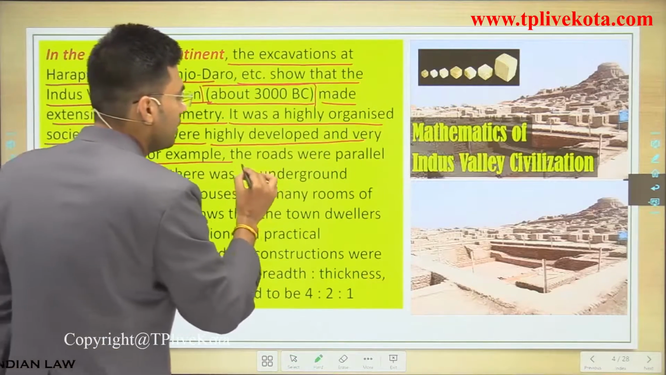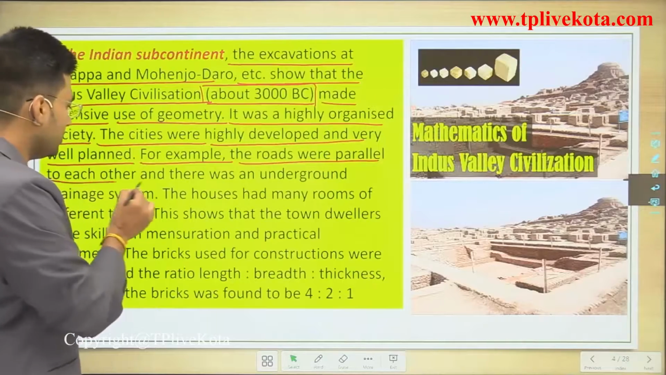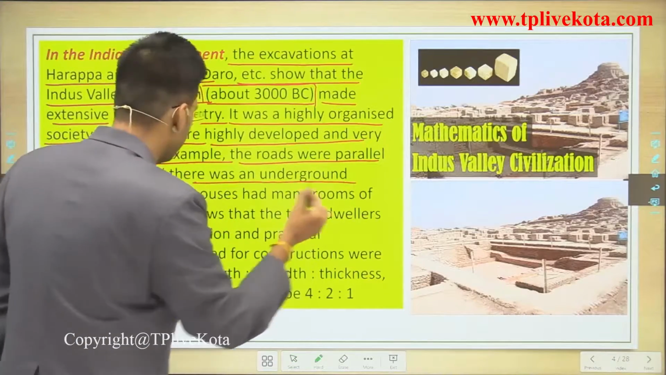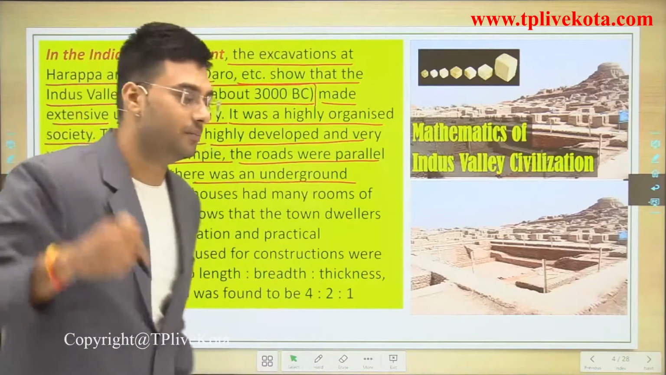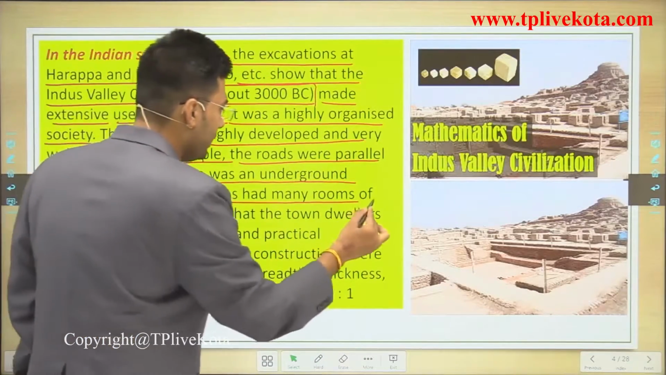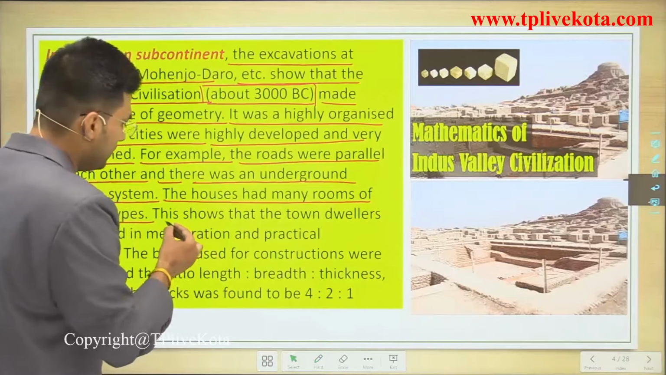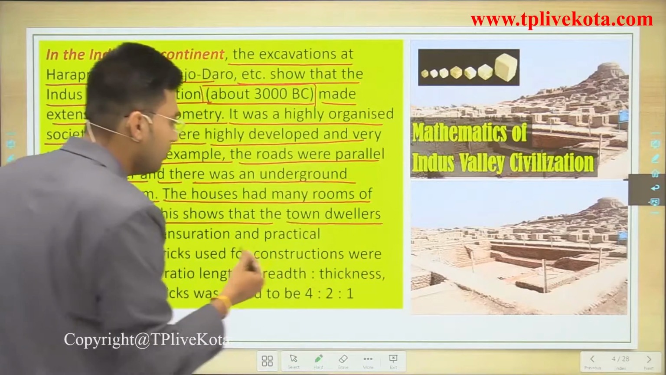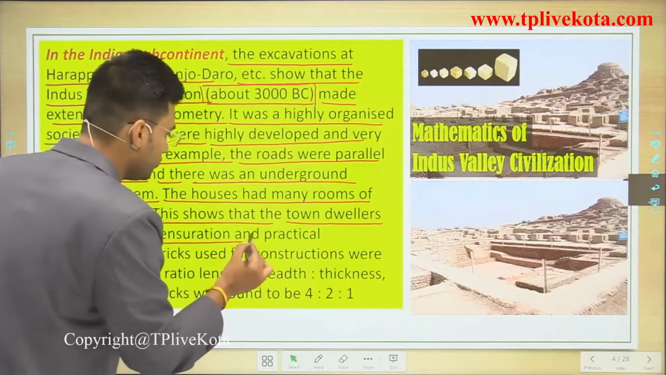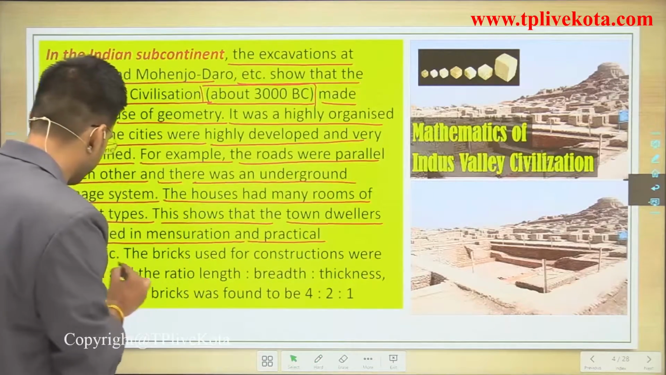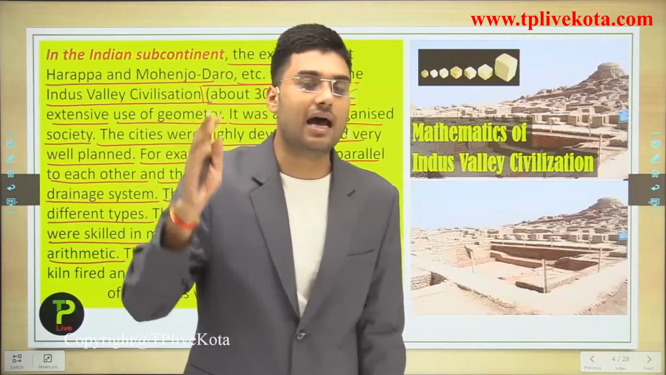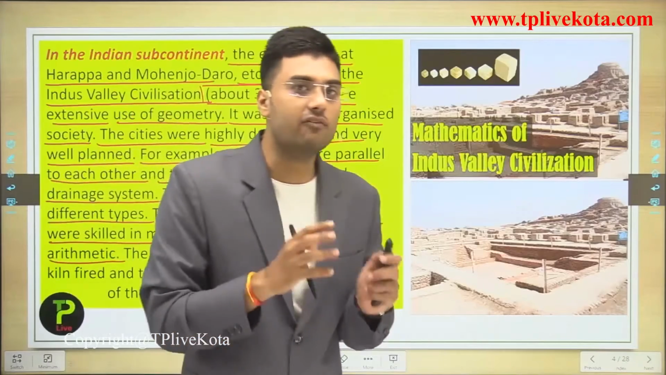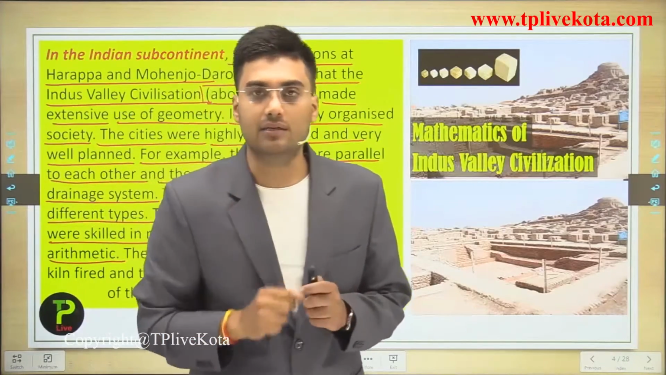For example, the roads were parallel to each other and there was an underground drainage system at that time. The houses had many rooms of different types. This shows that the town dwellers were skilled in mensuration and practical arithmetic. These examples show that at that time citizens had a knowledge of mensuration, or we can say that they had a knowledge of some basic geometrical concepts.